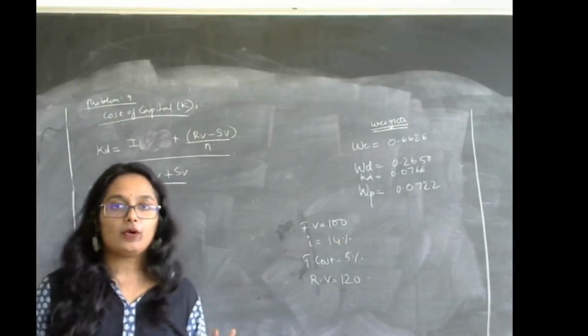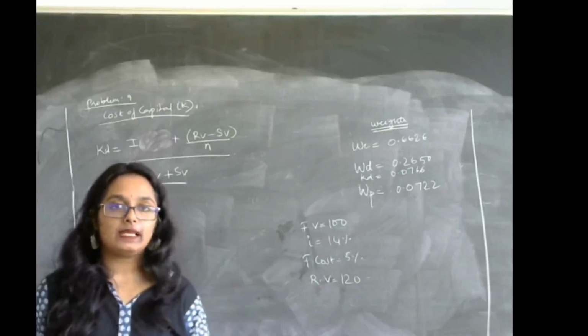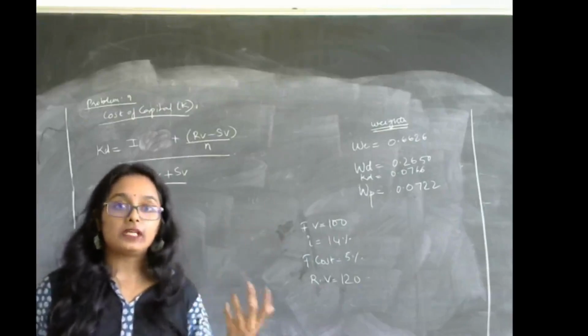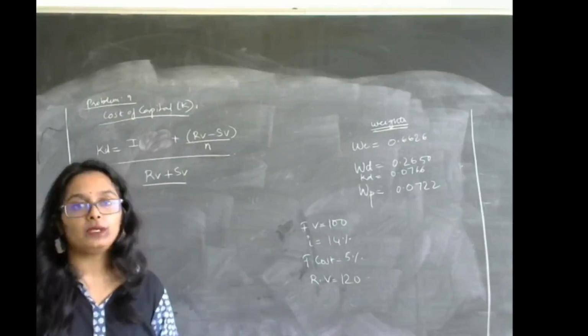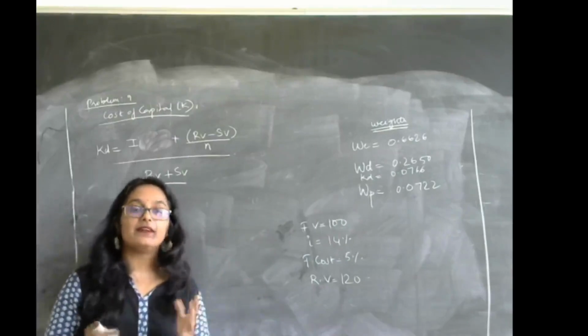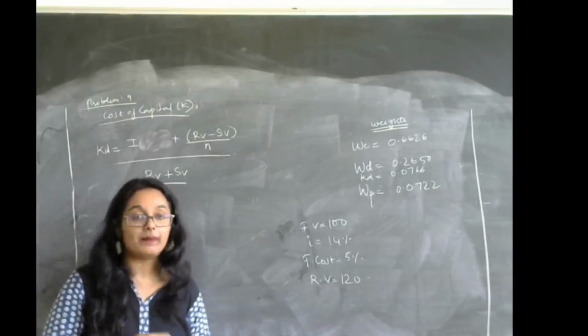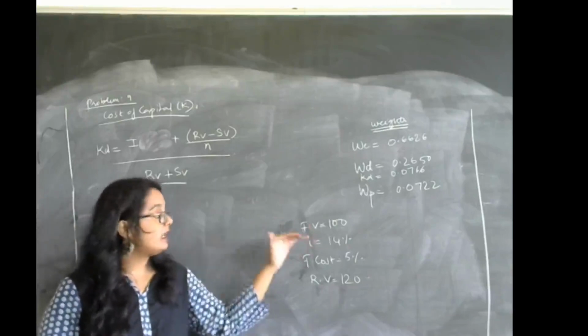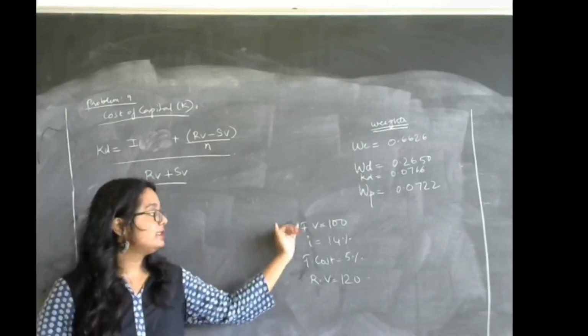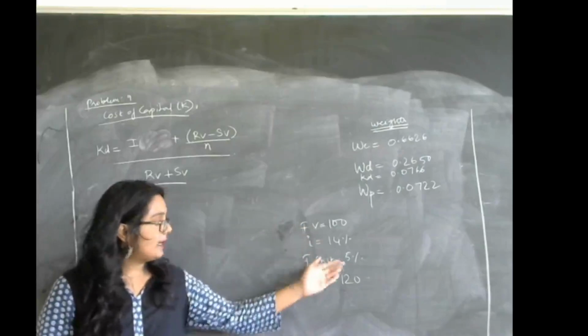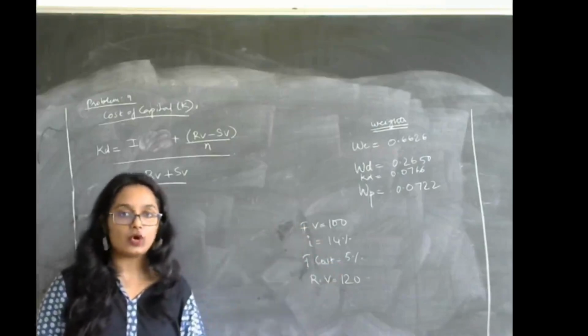So obviously it was issued at 95 but it is trading at 120. I hope it is clear. We are issuing it at 95 but in the market if you are redeeming it you are going to get 120 rupees. That's the reason why the redemption value is 120, that is the market value, and the current value, that is the present value, is 100 minus the flotation cost.